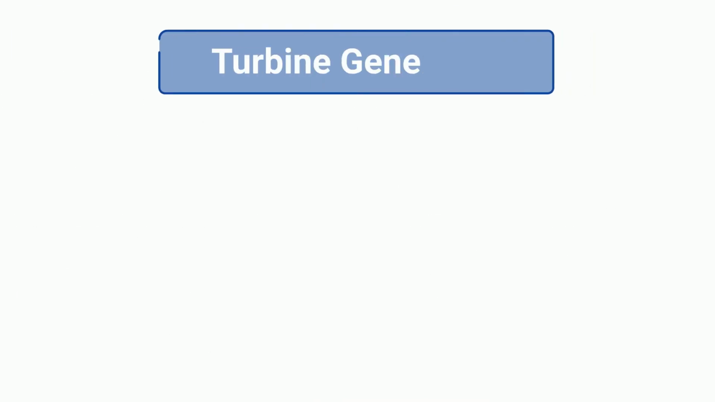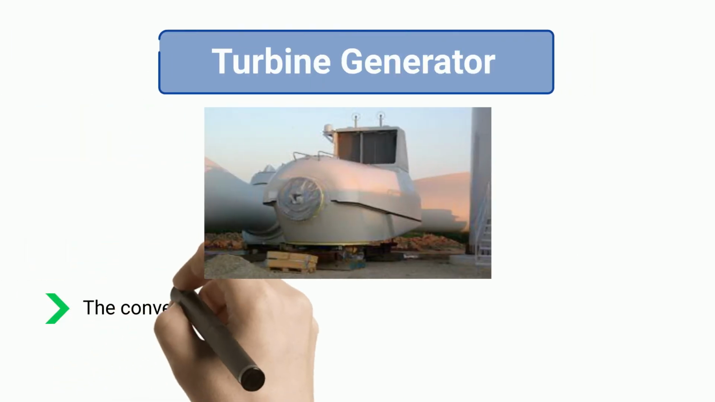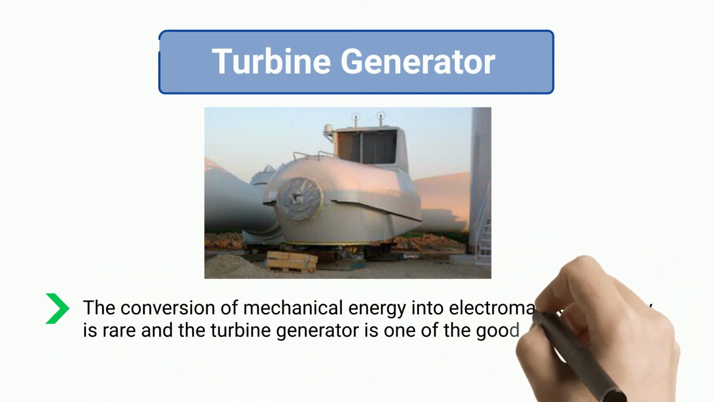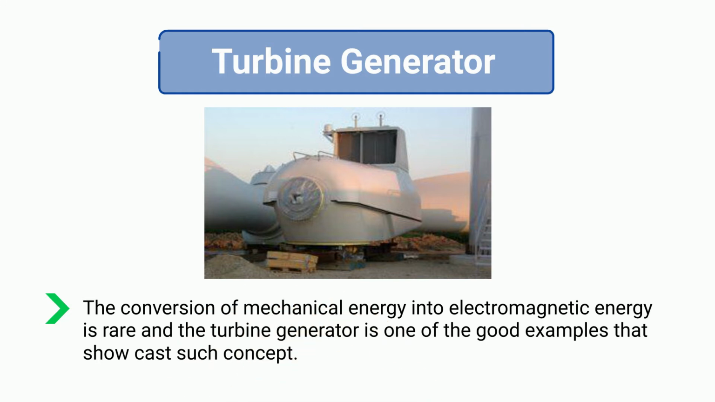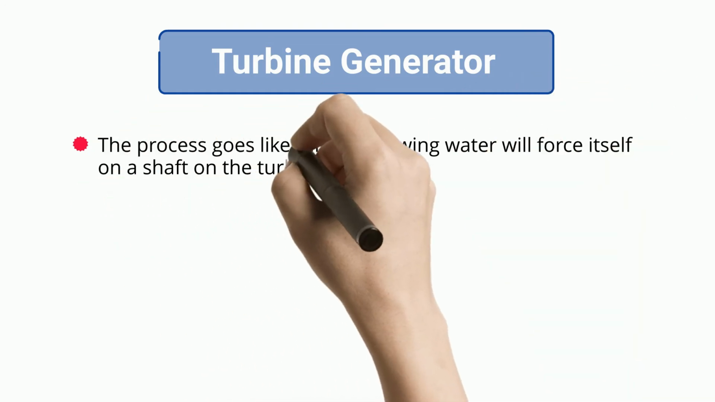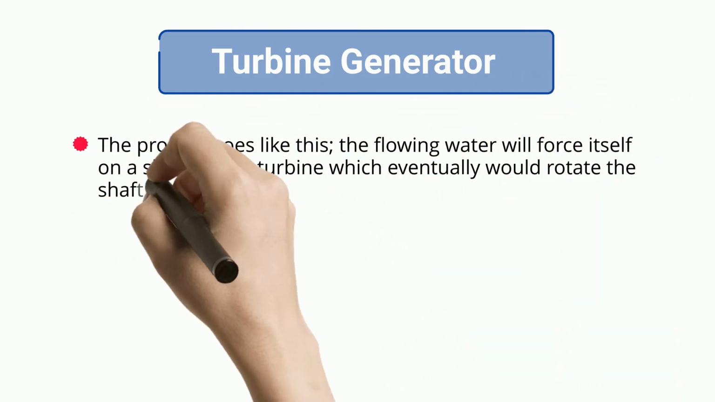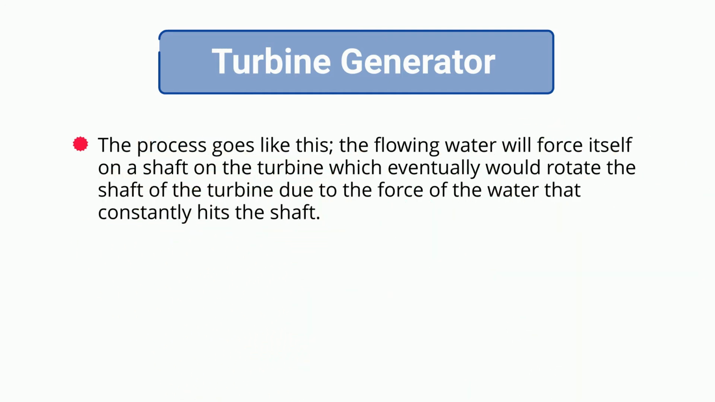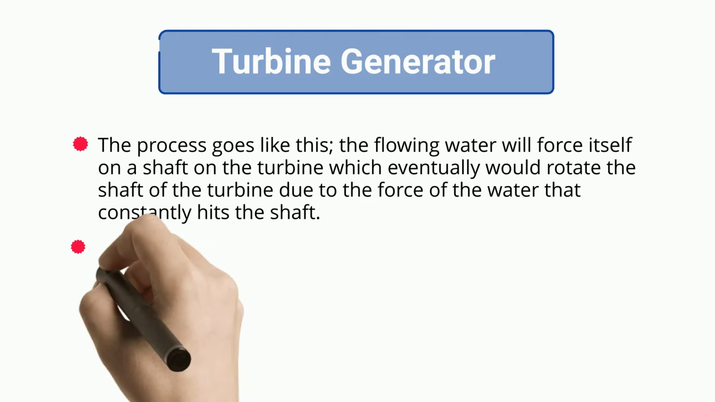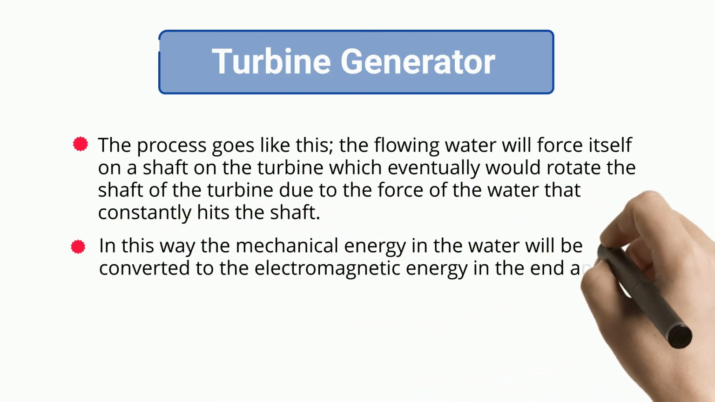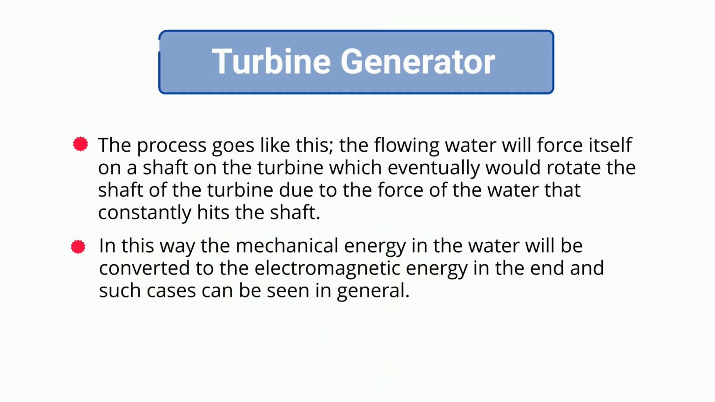Turbine generator. The conversion of mechanical energy into electromagnetic energy is rare, and the turbine generator is one of the good examples that showcase such concept. The process goes like this: the flowing water will force itself on a shaft on the turbine, which eventually would rotate the shaft of the turbine due to the force of the water that constantly hits the shaft. In this way, the mechanical energy in the water will be converted to the electromagnetic energy in the end, and such cases can be seen in general.